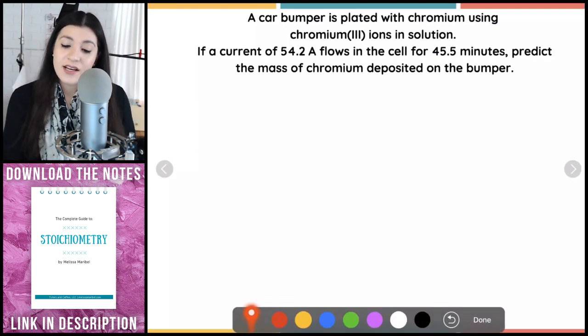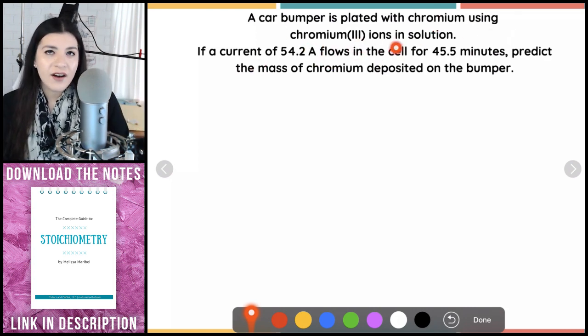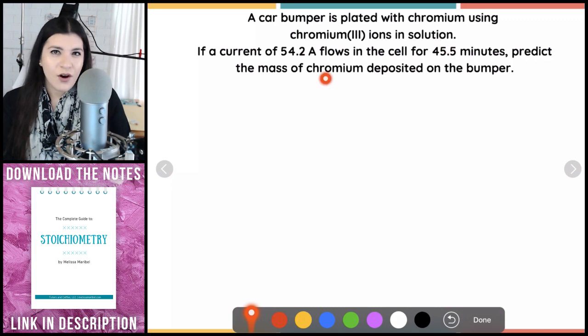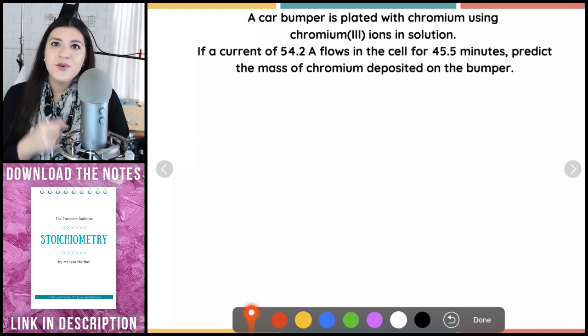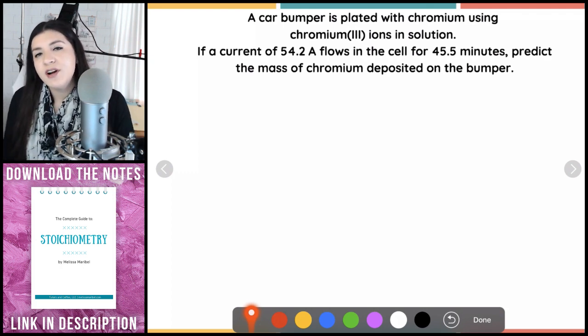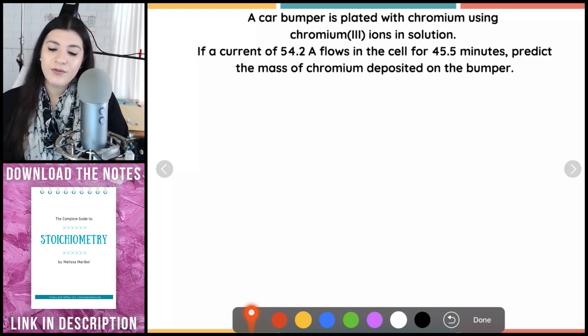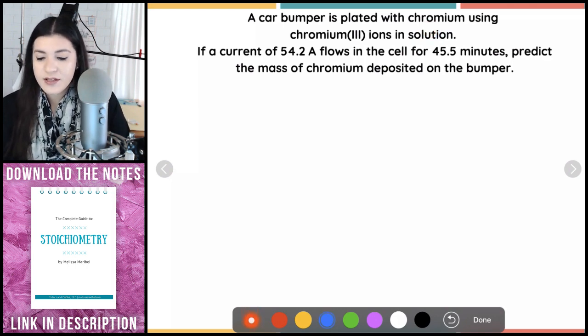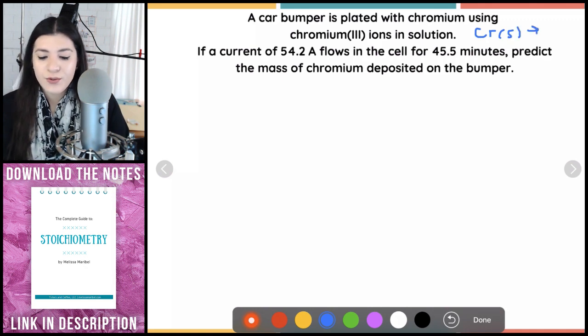Next one says a car bumper is plated with chromium using chromium-3 ions in solution. So I'm going to stop right there. That's a hint right there. The fact that they're talking about ions in a solution, that most likely means I'm going to be using the Faraday's constant that has electrons, just because they're literally saying it's going from chromium. So chromium in its solid state would look like this. And it's saying it's going to chromium-3.